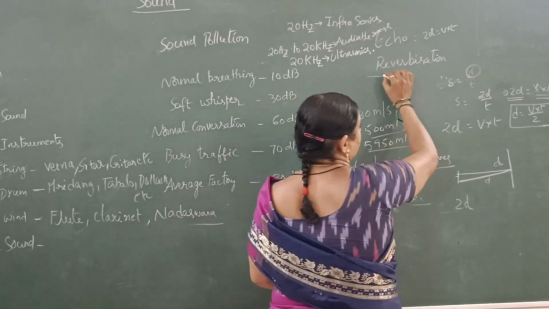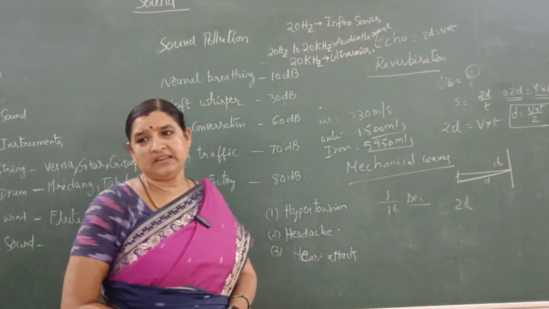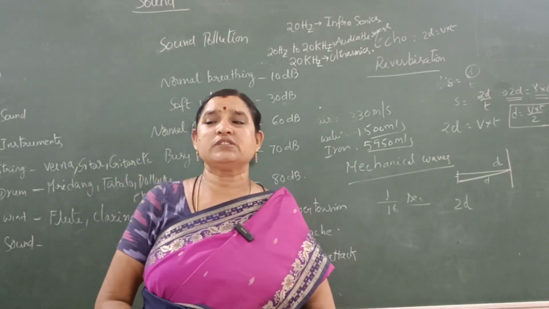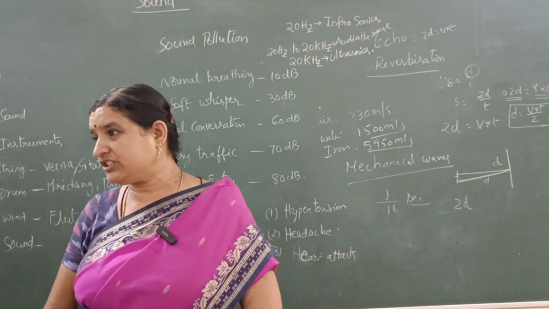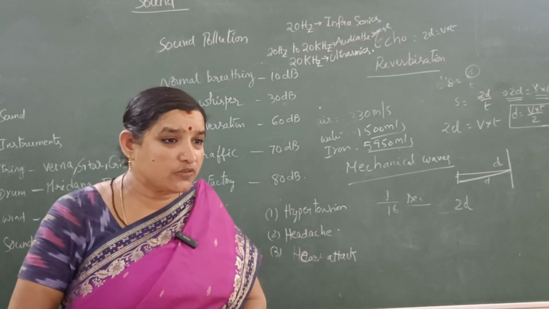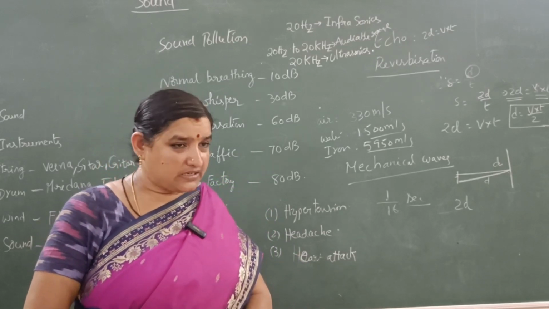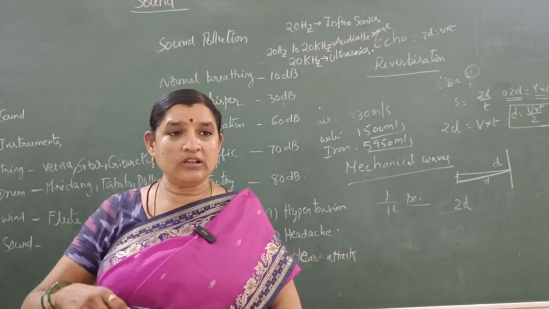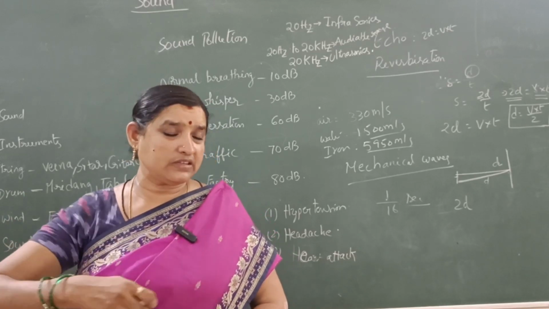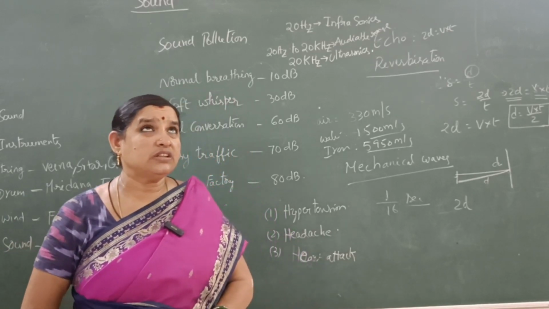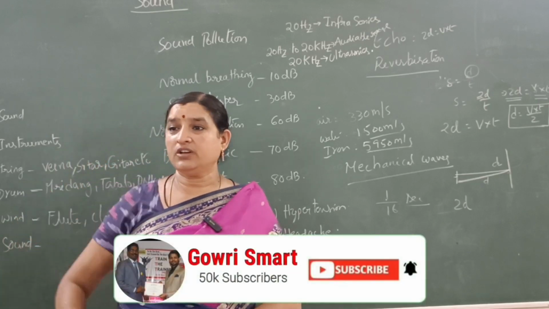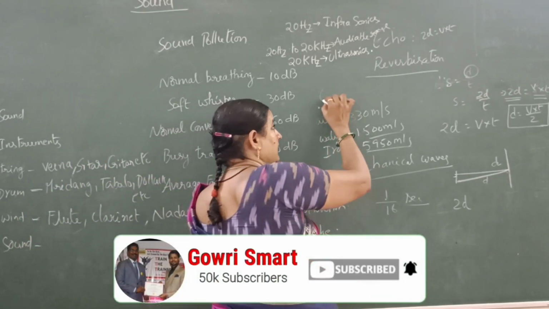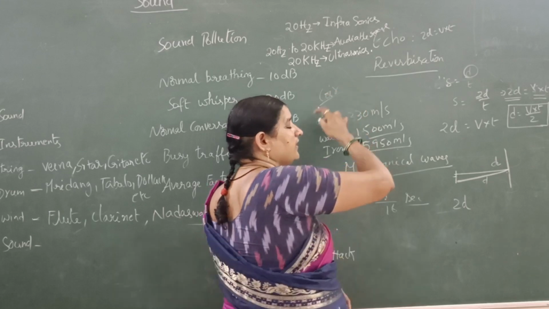Next one, reverberation. What is meant by reverberation? The multiple reflection of sound is called reverberation. If you observe any seminar hall or cinema hall, the roofs are covered with coir. Why?